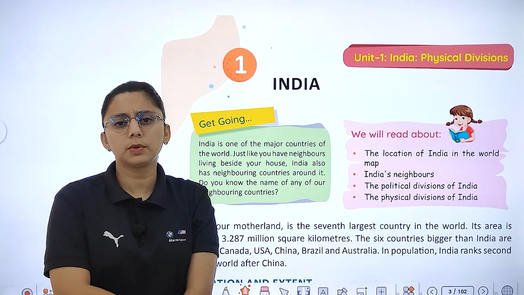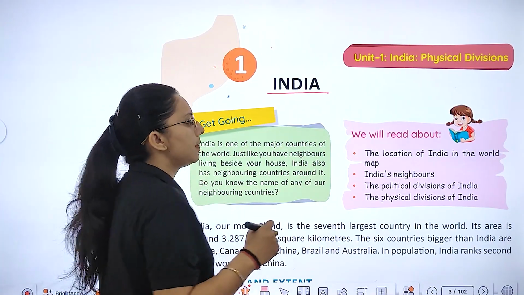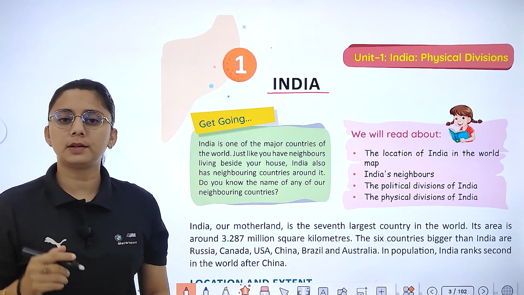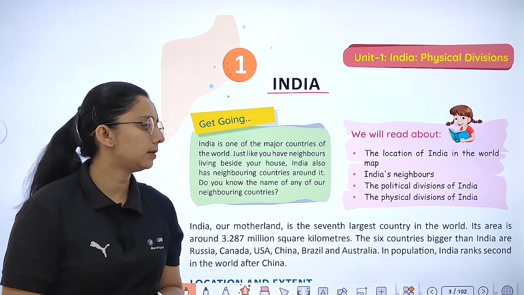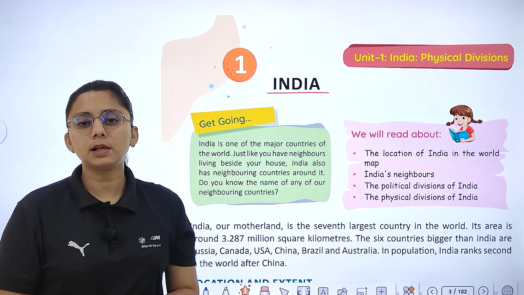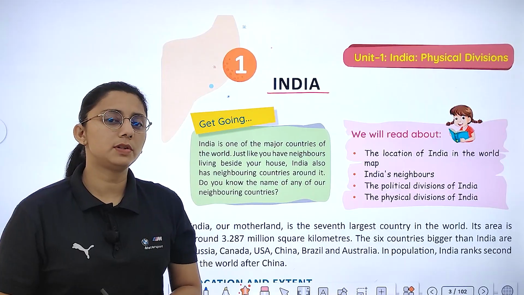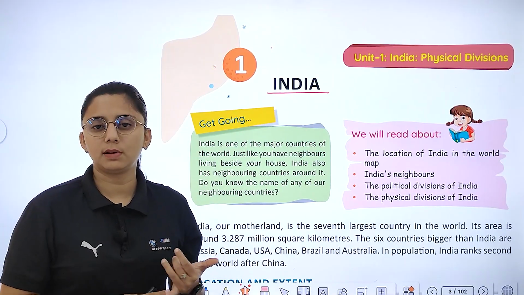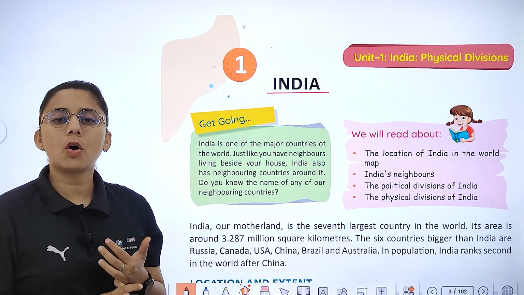Hello children. Today we are going to start with chapter first, India. In this chapter, I will tell you about the location of India, where it is located, India's neighboring countries, our political division and physical division. If we talk about political division, our country is divided into different states and their capitals. Physical division, if we talk about, different mountain ranges, plateaus, plains, rivers, and deserts all lie over here.